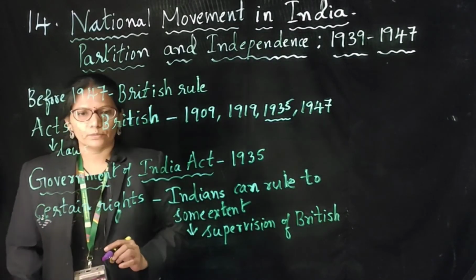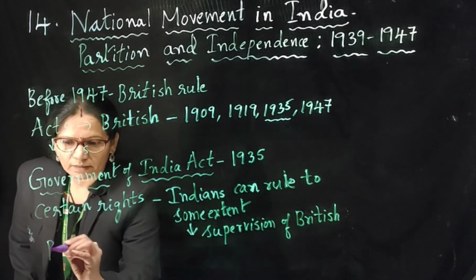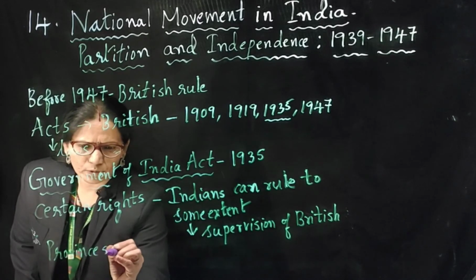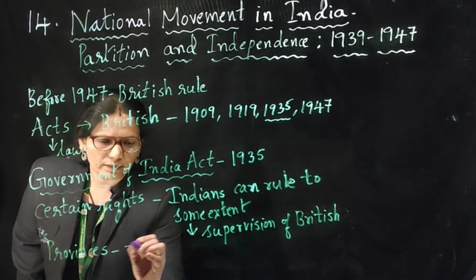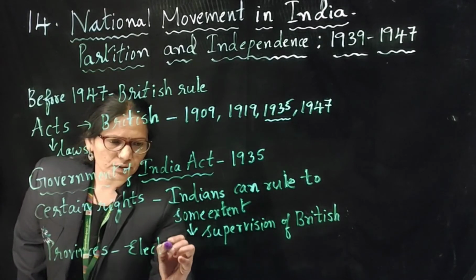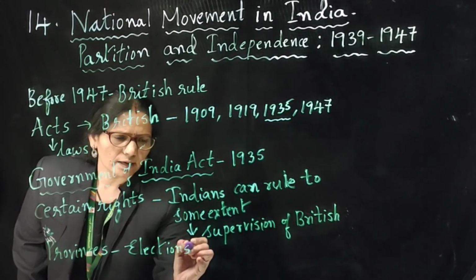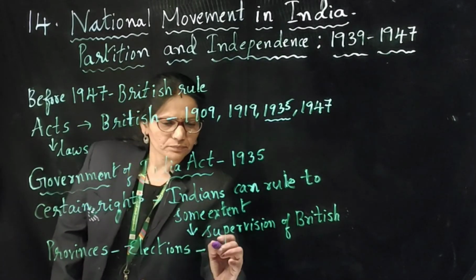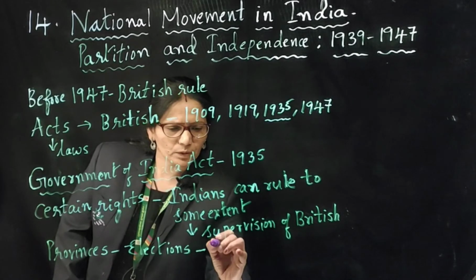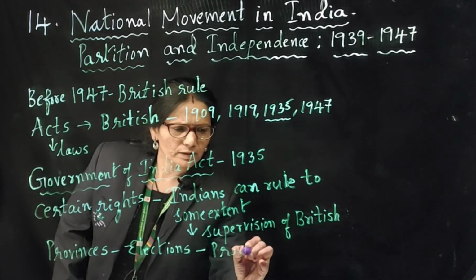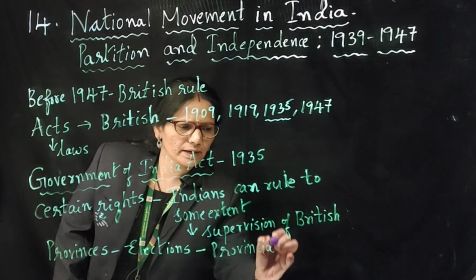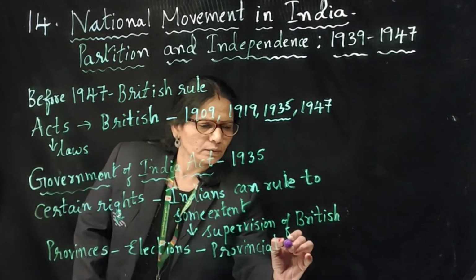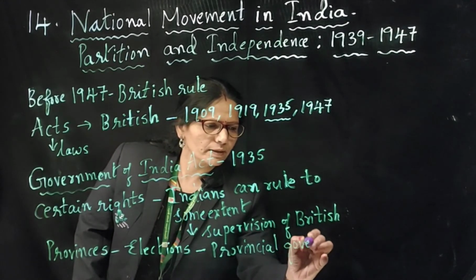According to this act, provinces could hold elections, and the winning party could form a provisional government.